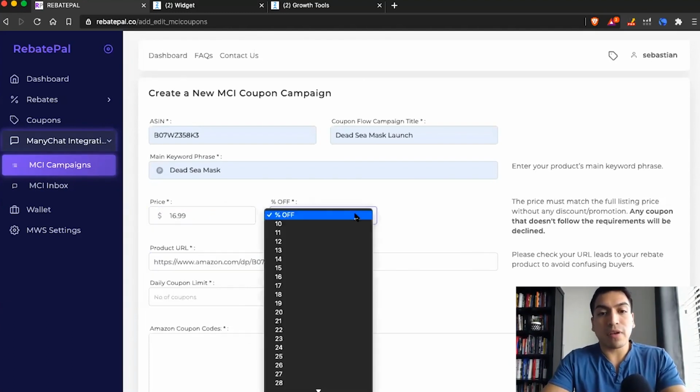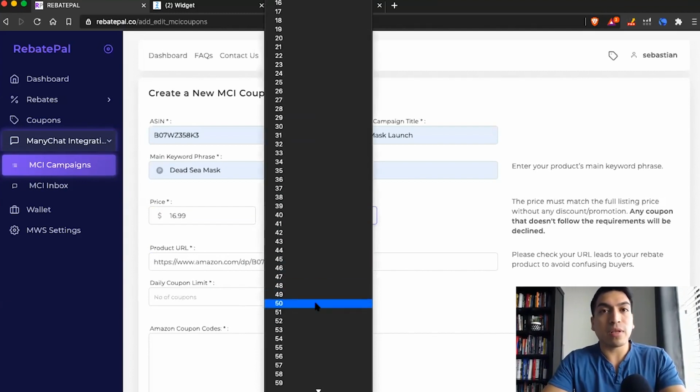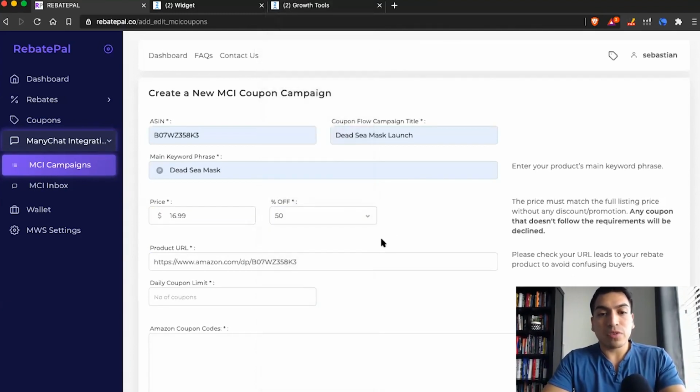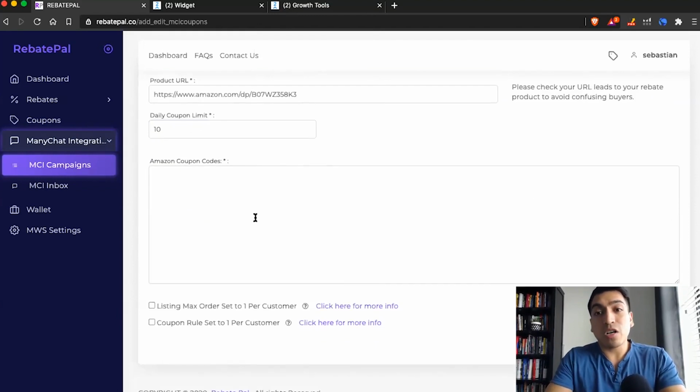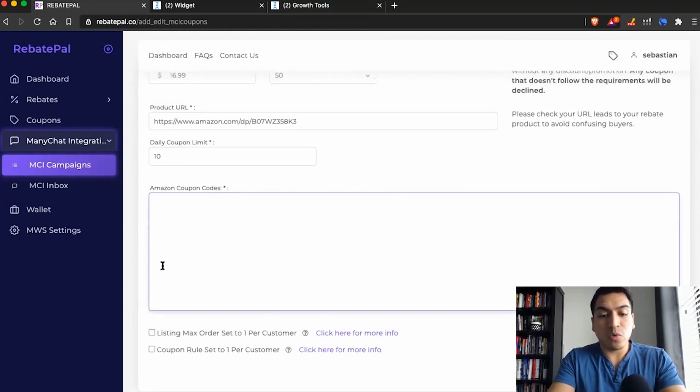We wanted to give sellers as much flexibility as we could to utilize these powerful tools. So if you want to do a daily limit, let's just say 10 coupons, and you want to do 100 sales, go ahead and just paste the coupons here. I'll just put coupon codes and then check these 2 marks.